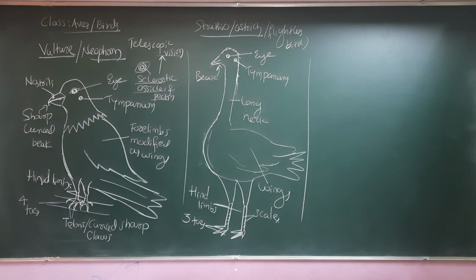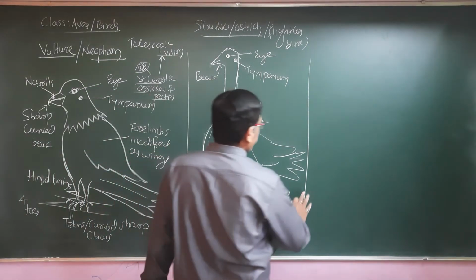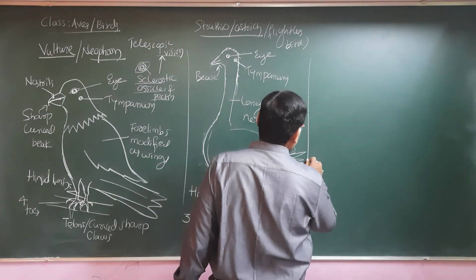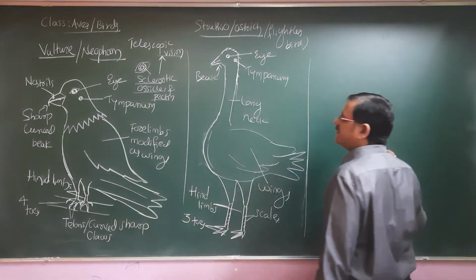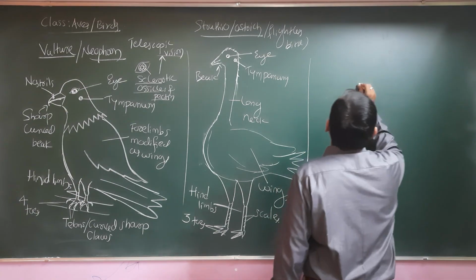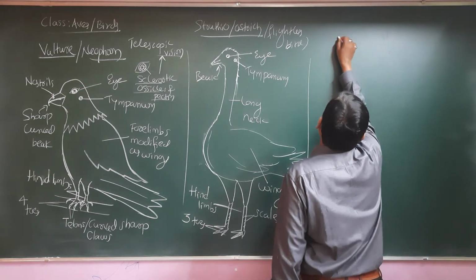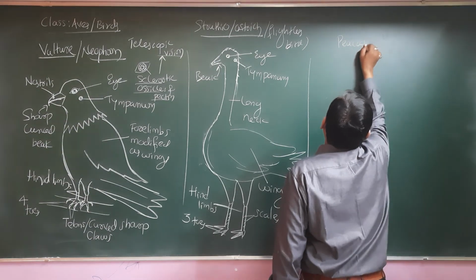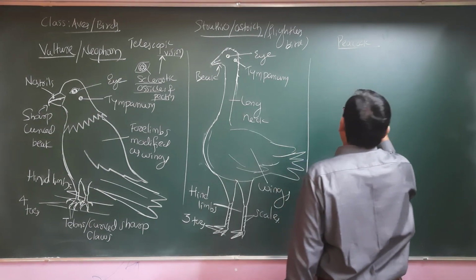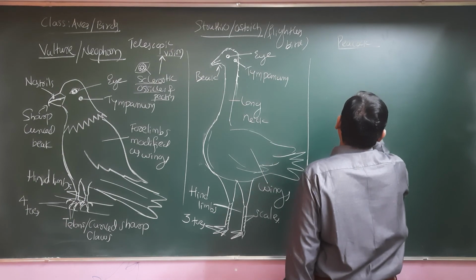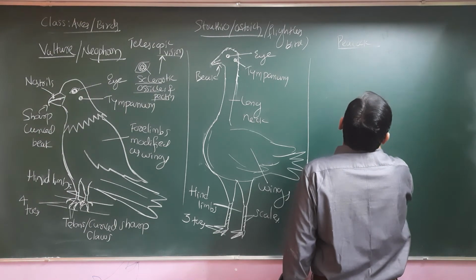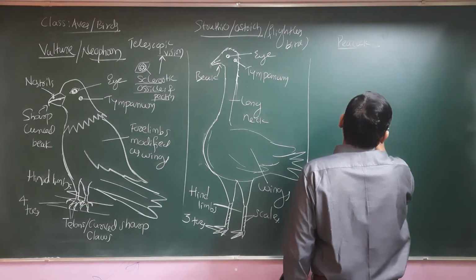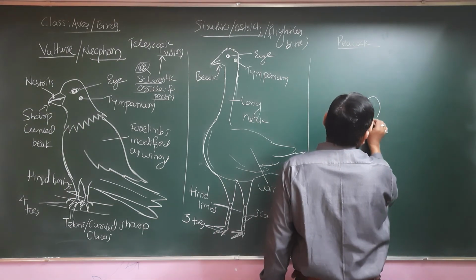Now one more important example we need to discuss. What is that? One highly flying bird we have discussed. One is a flightless bird. The other one, let me mention here, is the national bird, the peacock. Fine. So let us discuss about Pavo, or the peacock. In the peacock, what can we find basically? The bird has a number of peculiar characters, and there are lots of stories related to the bird's reproduction also, that also we will discuss.